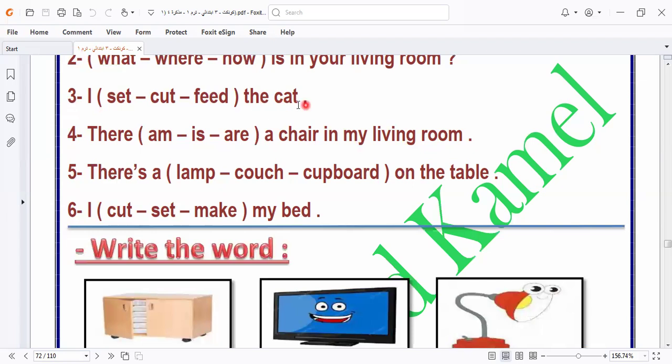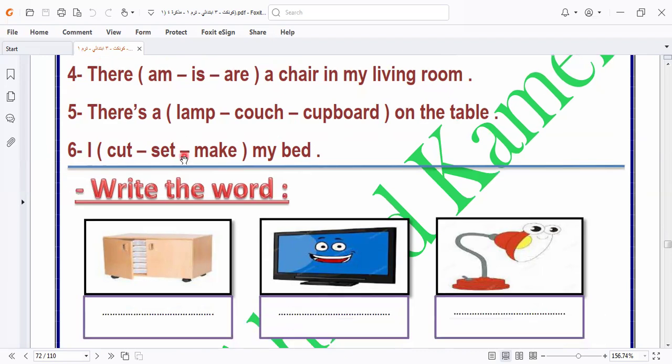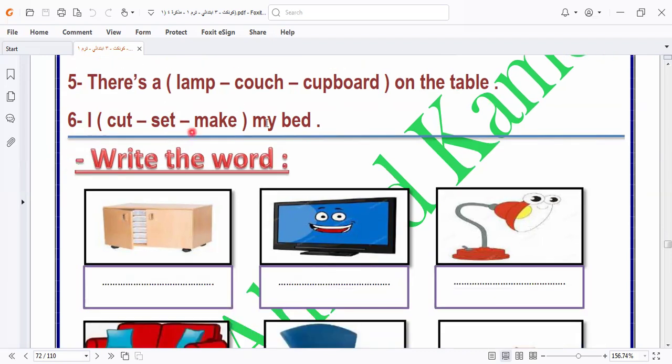I can say I set the cat, or cut the cat, or feed the cat. No, it's feed the cat. There is a chair in my living room. So my living room here is singular. Here: there is a lamp, couch, cupboard on the table. On the table, it will be what? Cupboard, wrong. Couch, wrong. It will be a lamp. I cut, set, make my bed. So I would like to select the answer that is equal to tidy. Which one? I make my bed.